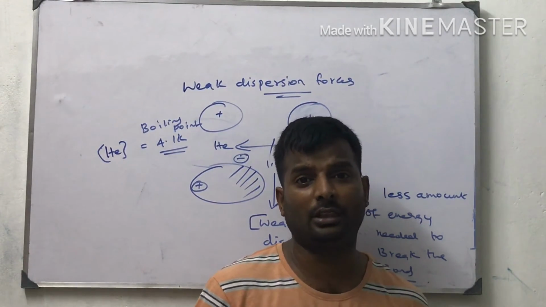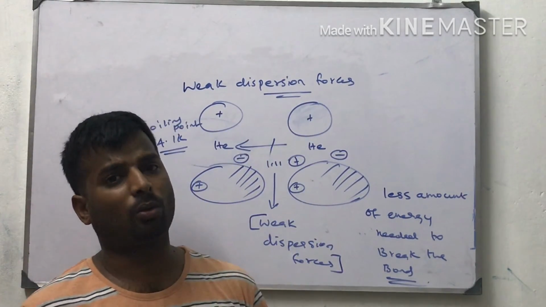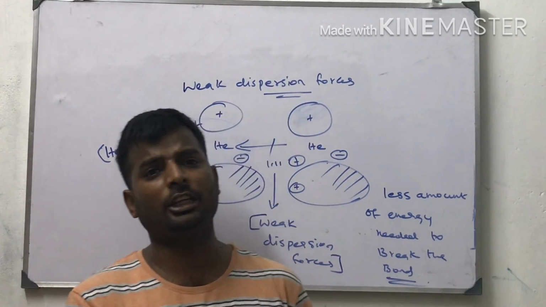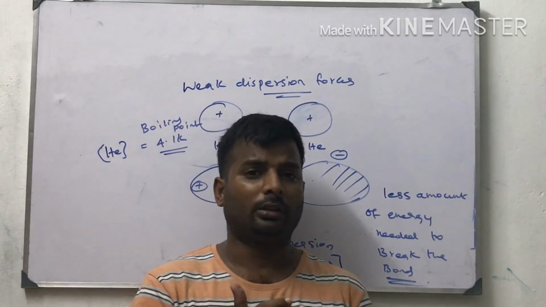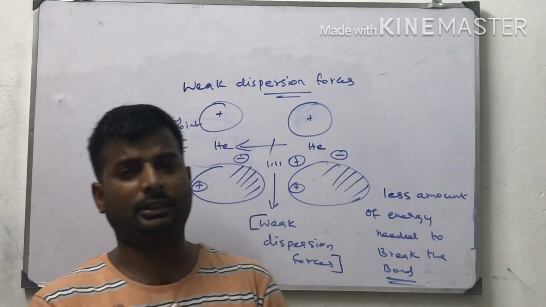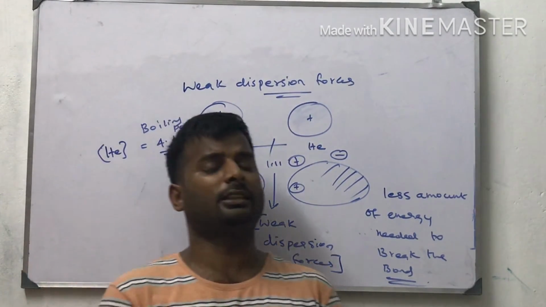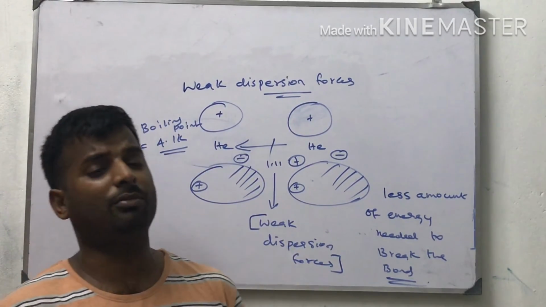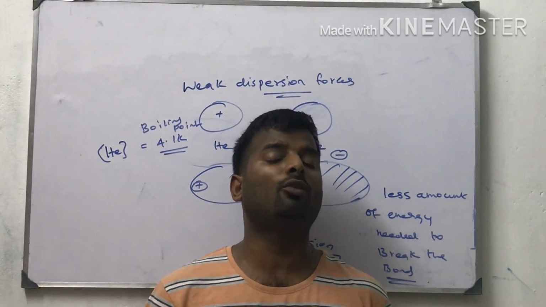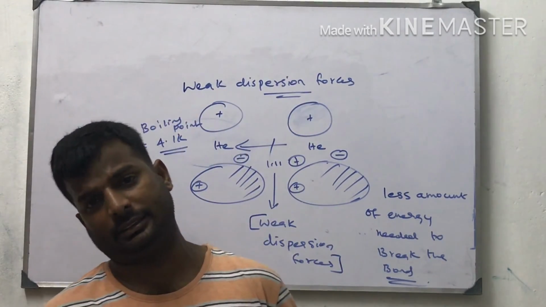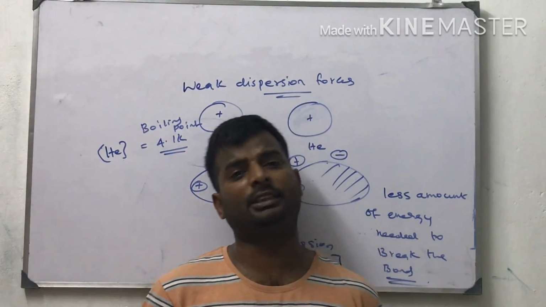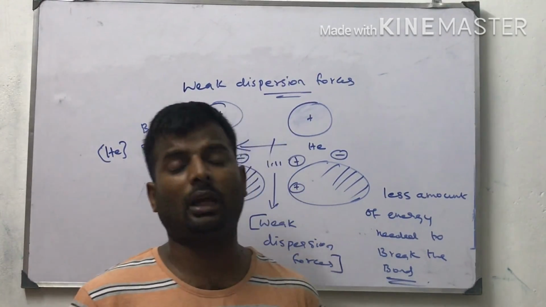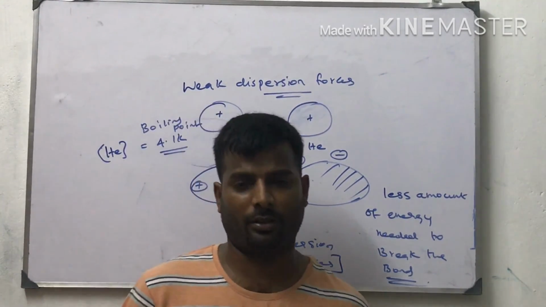So these are the physical properties of group 18 elements. What are they? The first property is that they are monoatomic. The second property is that they are colorless, odorless and tasteless gases. Third, their melting and boiling points are low because they have only one type of physical interaction, which is weak dispersion forces.